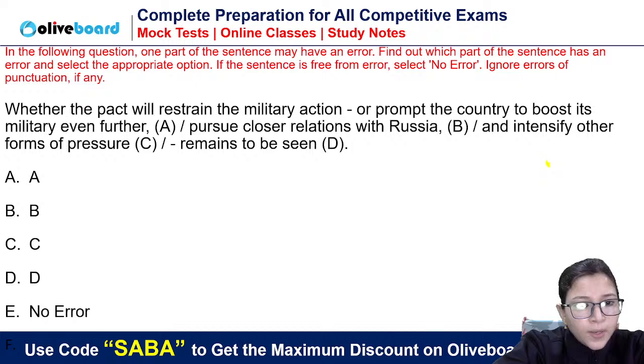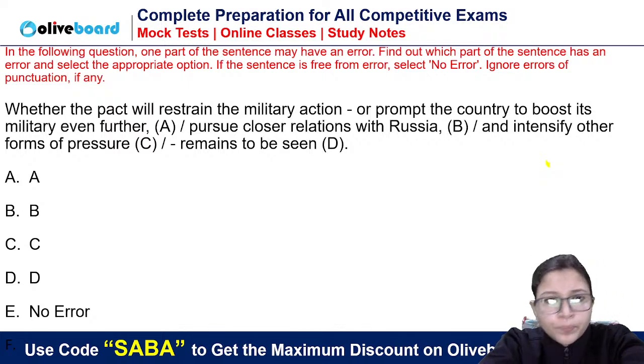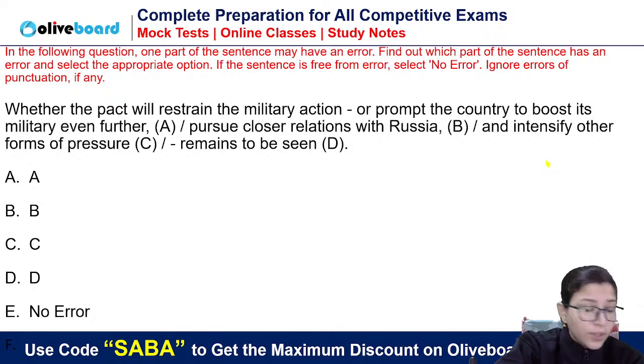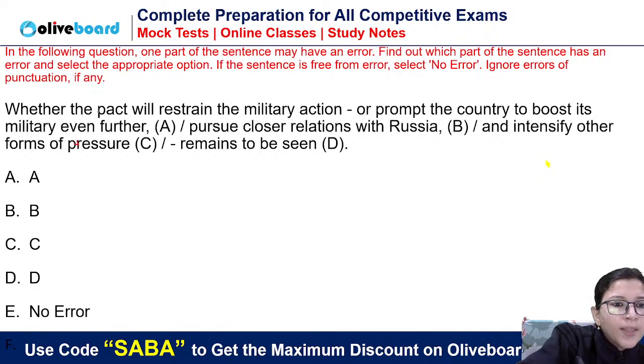What remains to be seen? Tell me. Relations remains to be seen. Whether the pact, the subject is the pact.